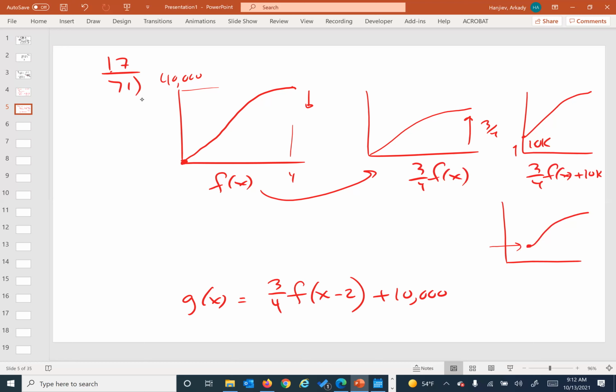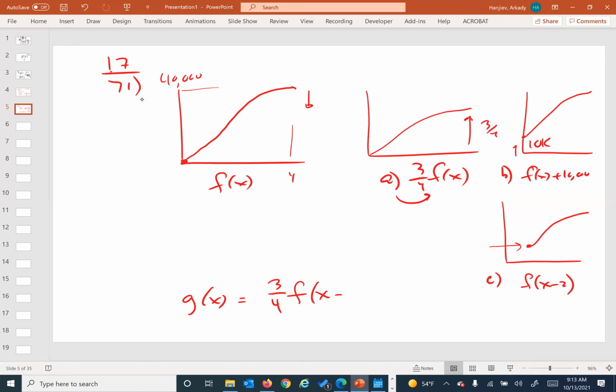I'm just looking at the back of the book here, see how they have it here. Oh, you know what? We were awesome. We did the whole entire function. What they want us to do is just break it down by different pieces. So for A, that's the answer for A, is just 3/4. Yeah, so I thought they wanted us to kind of complete the function entirely. This one is just f of x plus 10,000. And part C is f of x minus 2. There's your answer. So we did it all together because we're awesome like that. All right, does that help? Yes.